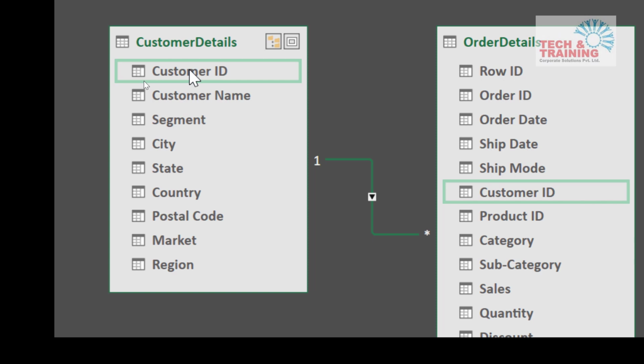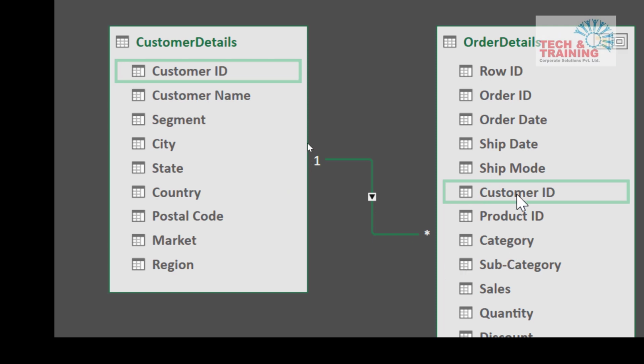Let's take an example. I have multiple customer IDs here, but one customer will not have multiple customer IDs. Every unique customer will have a unique ID. That's the concept. But it may also happen that one customer places multiple orders, so his name will be repeated here. So here customer ID is unique, but here it will not be unique. It will be different, so that we can find out how many products one customer has ordered.